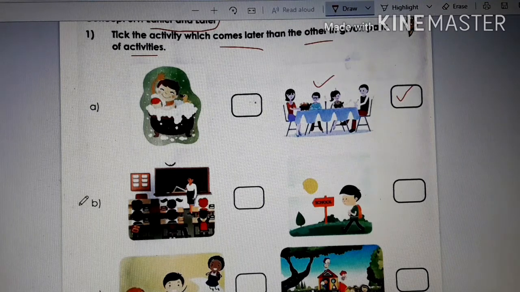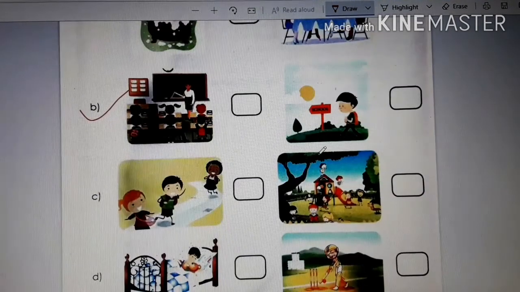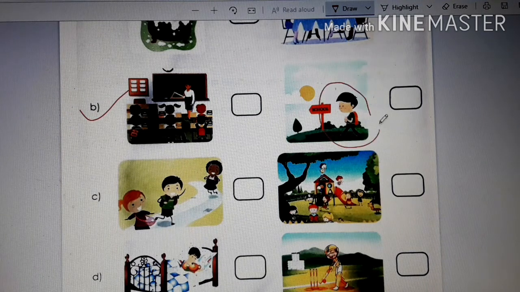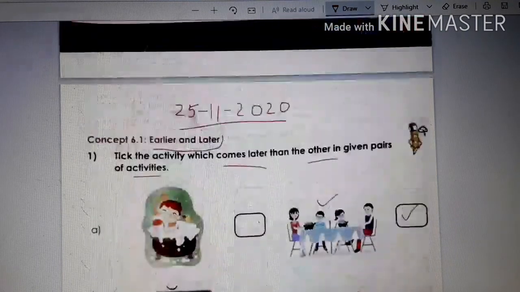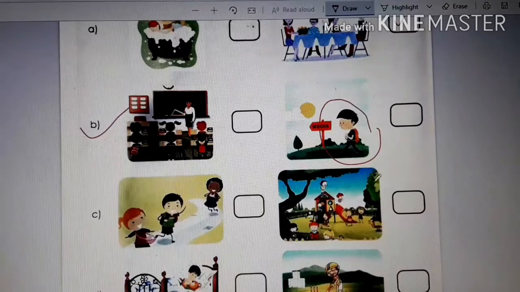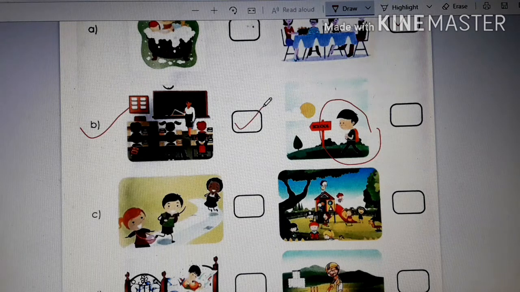Next, B. Here you can see some kids are sitting in the class. They are studying. Teacher is teaching, isn't it? Whereas this child is going to school, isn't it? So what activity is done later, children? First you will go to school, then you will study, isn't it? So this activity is later.